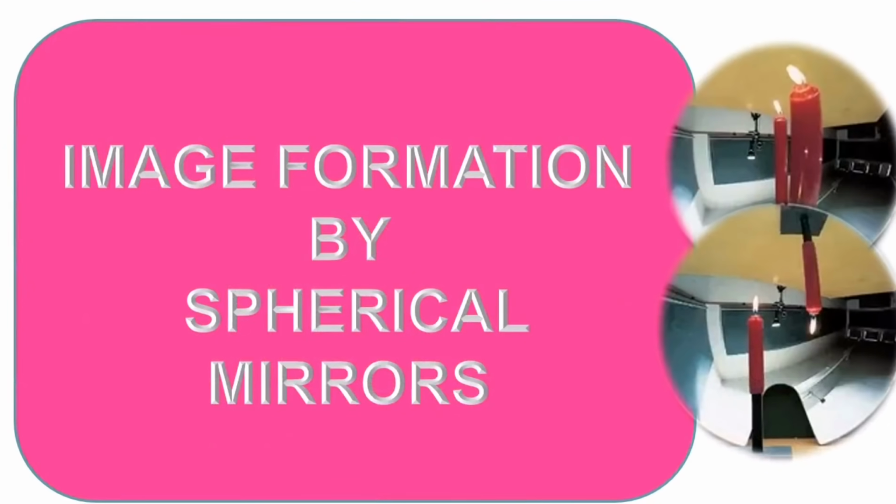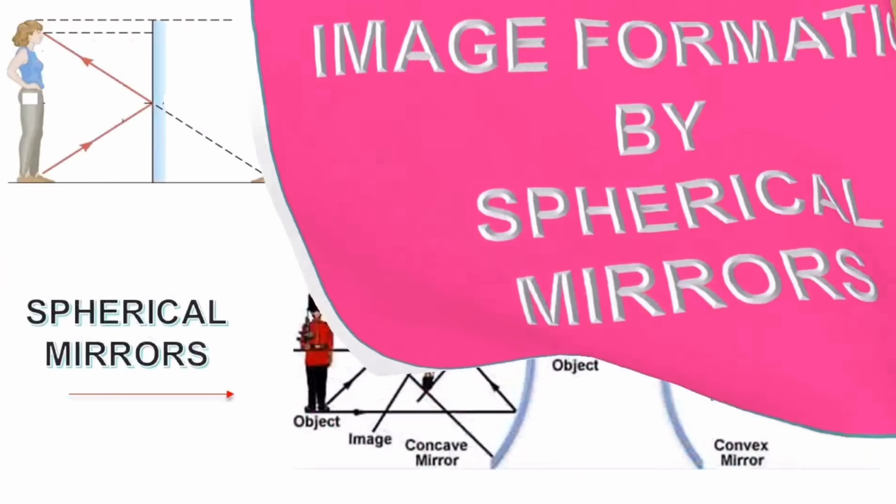Next, image formation by spherical mirrors. You have studied image formation by plane mirrors. You also know the nature, position and relative size of images formed by them. How about the images formed by spherical mirrors? How can you locate the image formed by a spherical mirror like a concave mirror for different positions of the object? Or whether the images formed are real or virtual, enlarged, diminished or of the same size? Let's explore. Here you can see the cases.